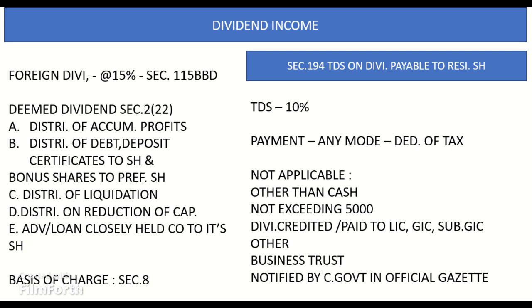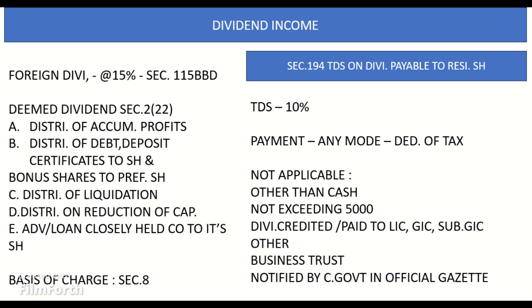Next, we are moving to Section 2(22), deemed dividend. Point 1. Distribution of accumulated profits, entailing the release of company's assets. Any distribution of accumulated profits, whether capitalized or not, by a company to its shareholders is dividend if it entails the release of all or any part of its assets.